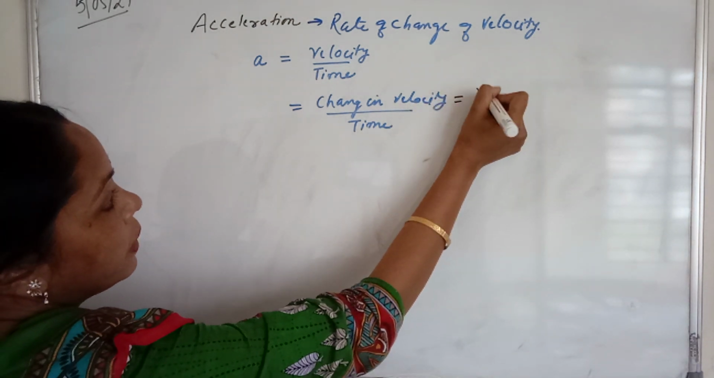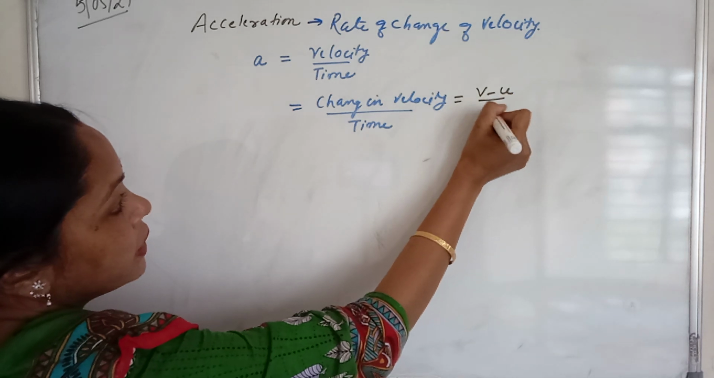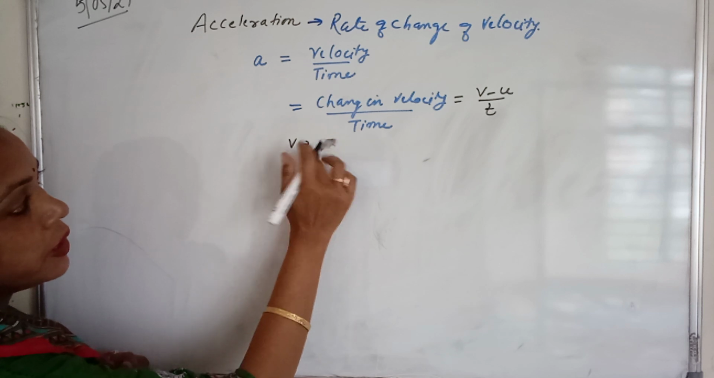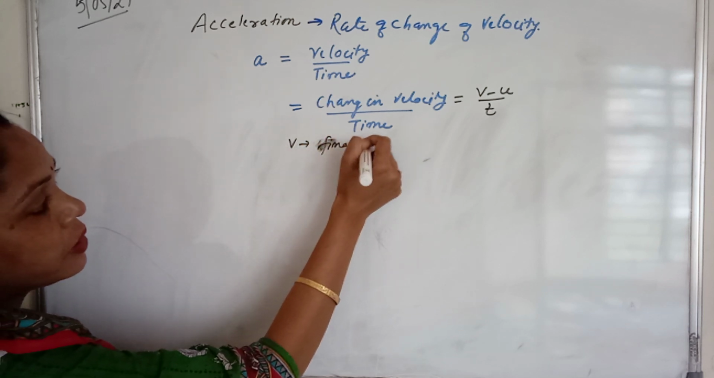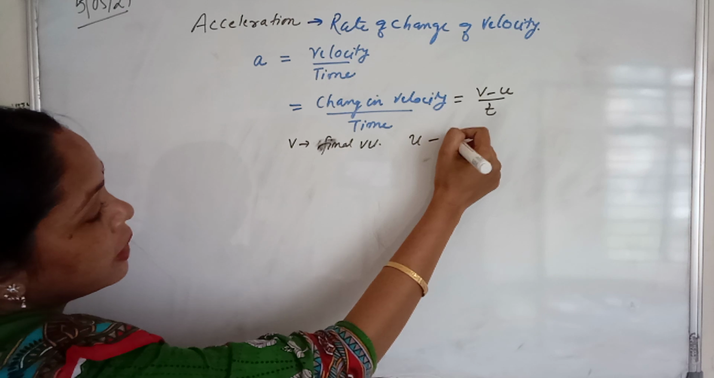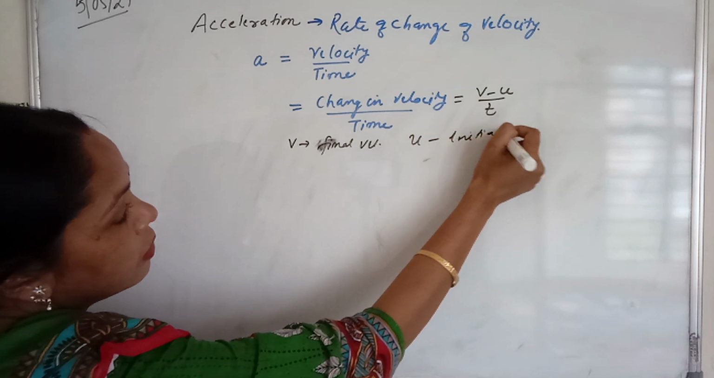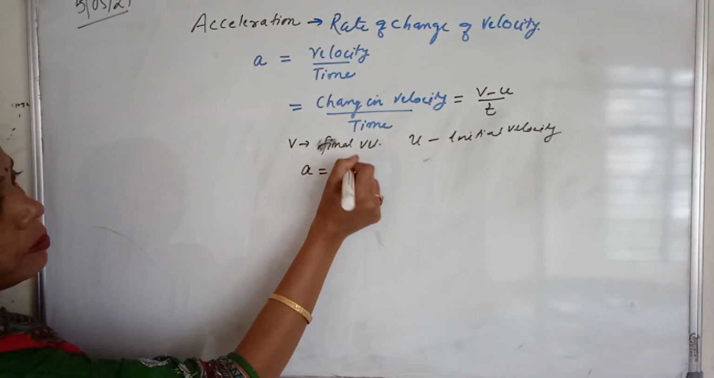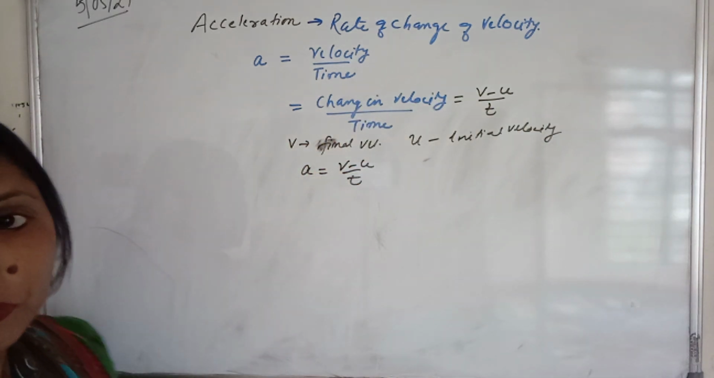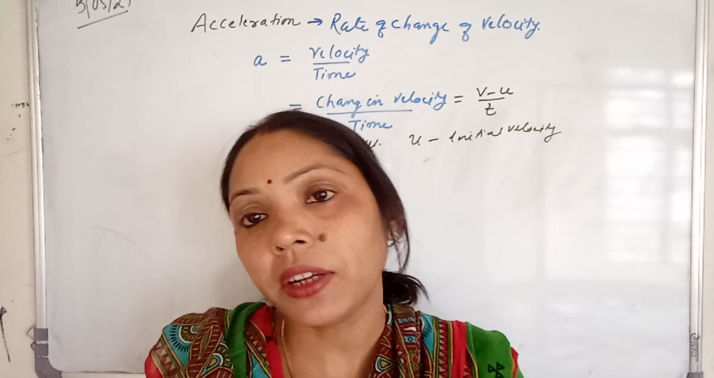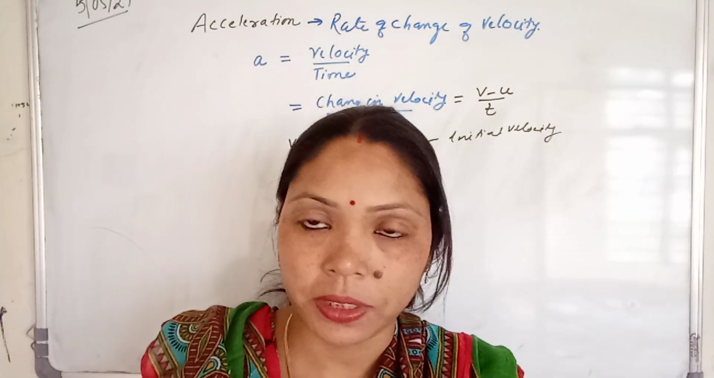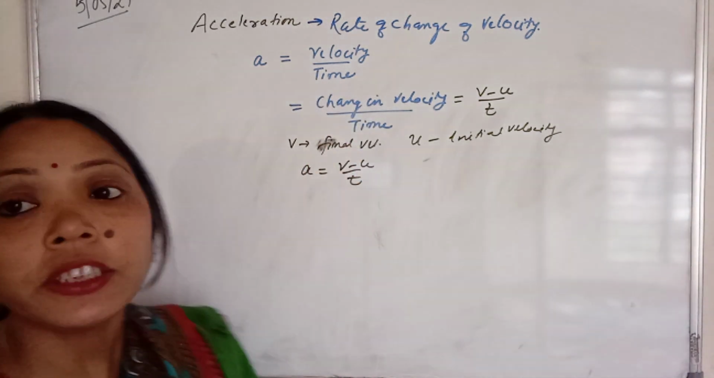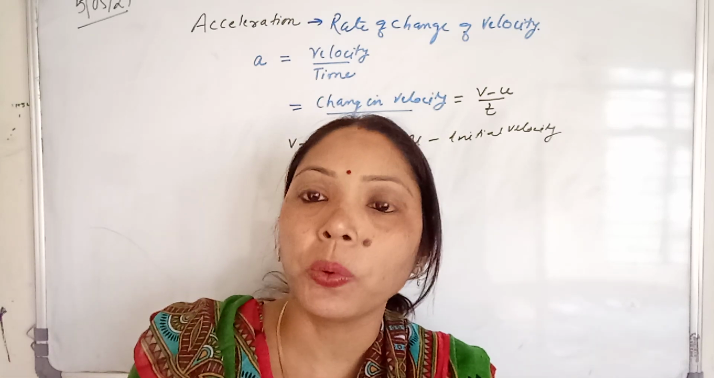Now change in velocity means what? It is v minus u divided by t, where v is called as a final velocity and u is called as a initial velocity. So a is equal to v minus u by t. So acceleration is what? Rate of change of velocity, or simply you can say that acceleration is the change in velocity per unit time.